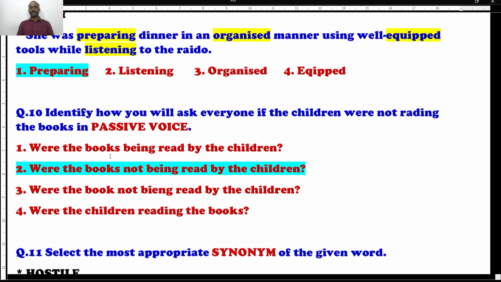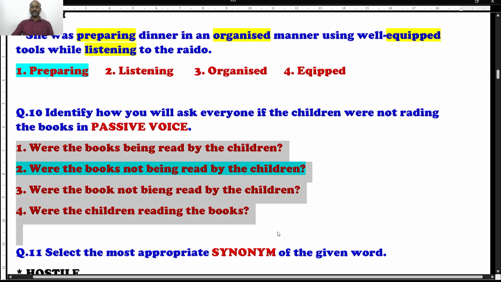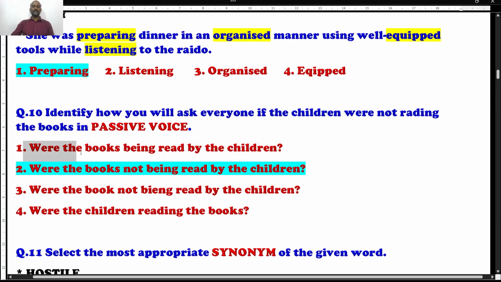Like, why are you not reading the books? Right? Like that. So the sentence is given in passive voice. When you look at the sentences, all are given in passive voice. Which is the right passive voice? Hope you understand that. You are going to ask everyone if the children were not reading the books. How do you ask? Which is the right answer? Well, first one: were the books being read by the children? You are not asking the children. It is past continuous.